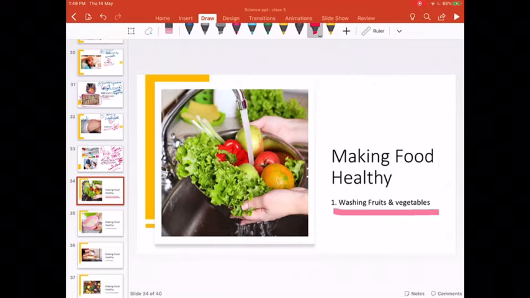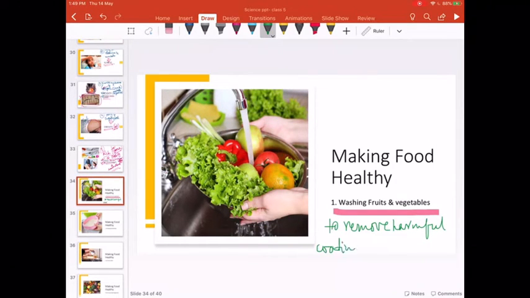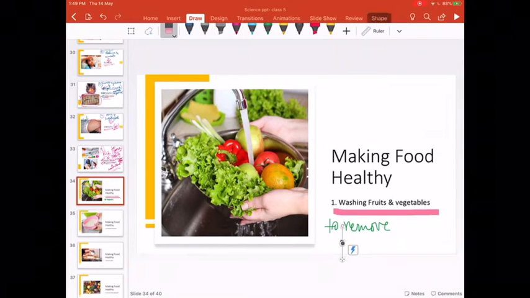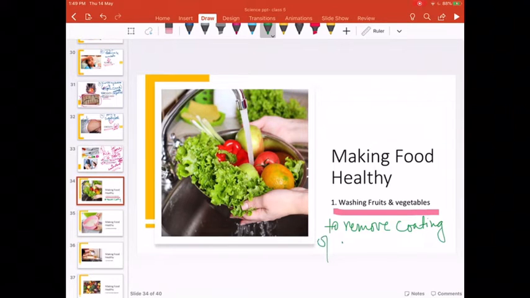And why do we need to wash fruits and vegetables? To remove harmful coating of harmful chemicals.